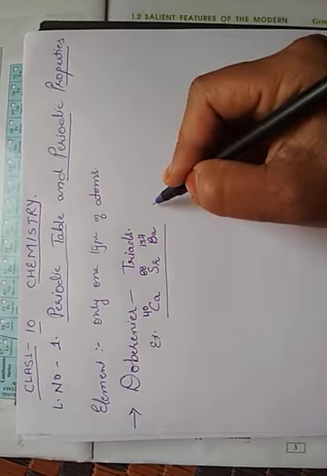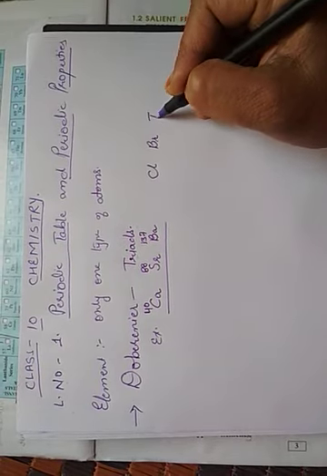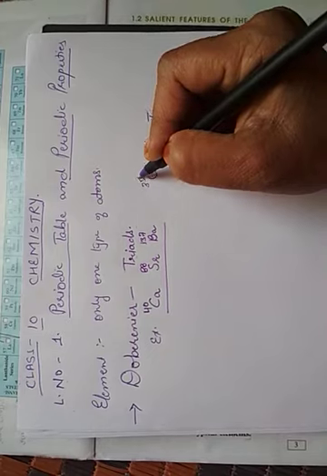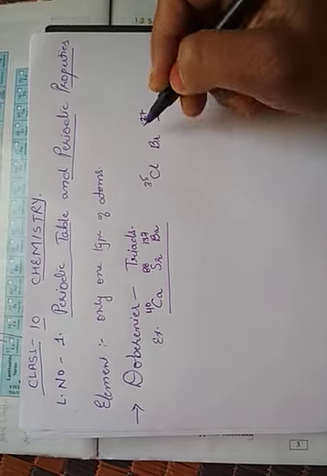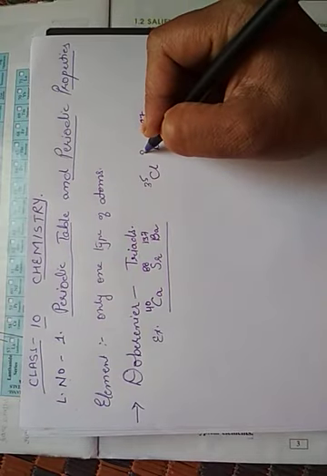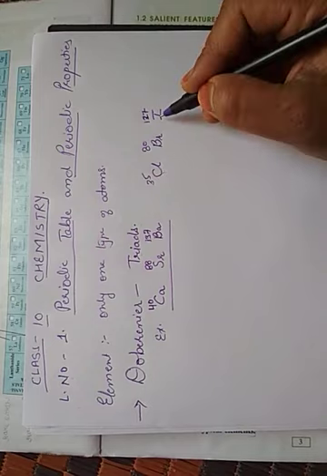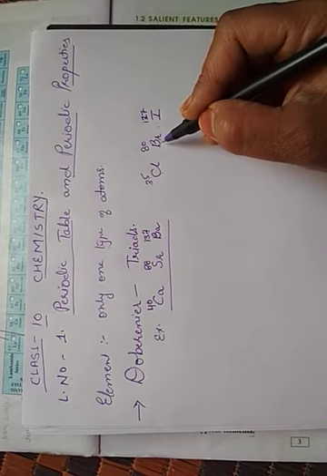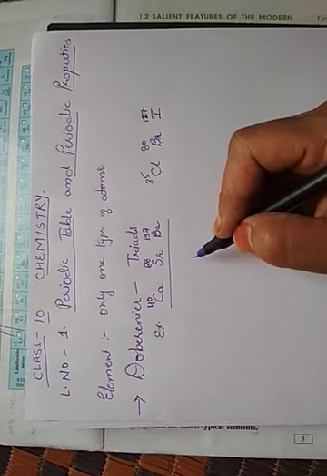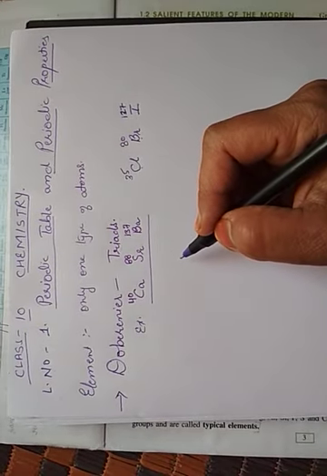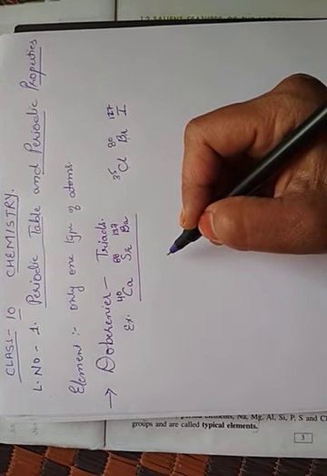In a similar manner, another example is chlorine, bromine and iodine. Chlorine is 35, iodine is 127 and bromine is 80. If we take the average of the atomic masses of chlorine and iodine, it will be approximately the atomic mass of bromine. But this idea was ruled out because it was not applicable for all the elements known at that time.